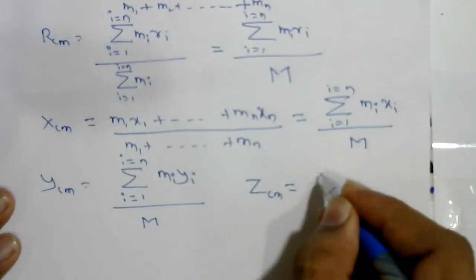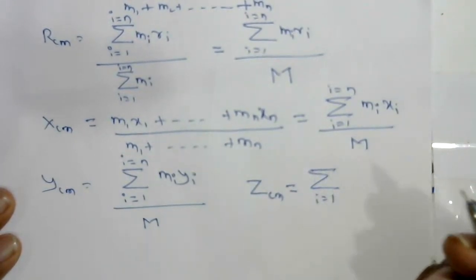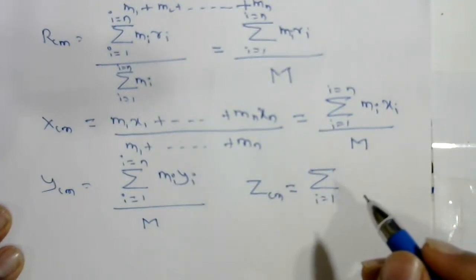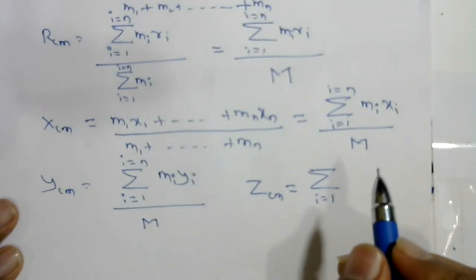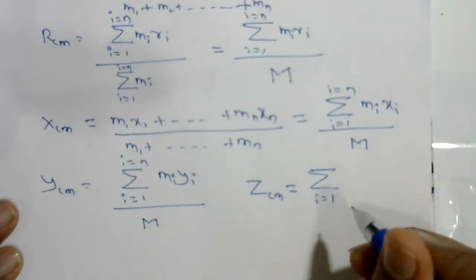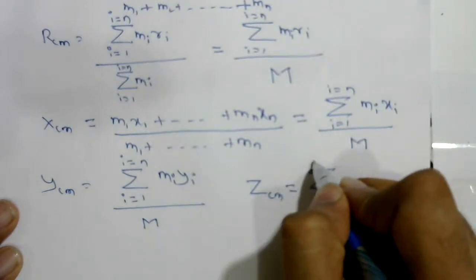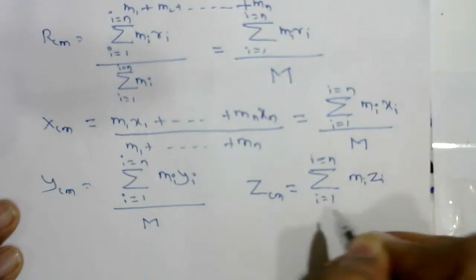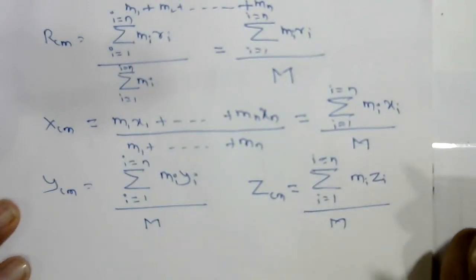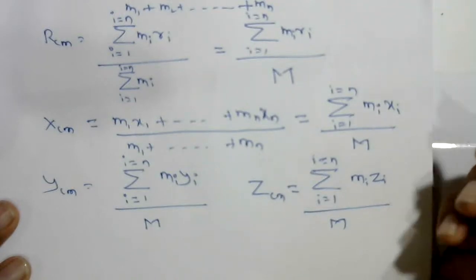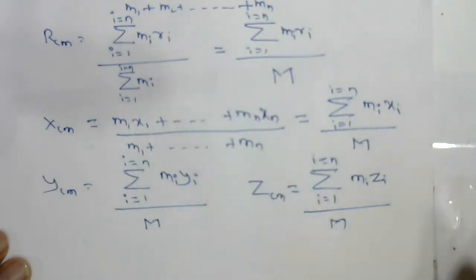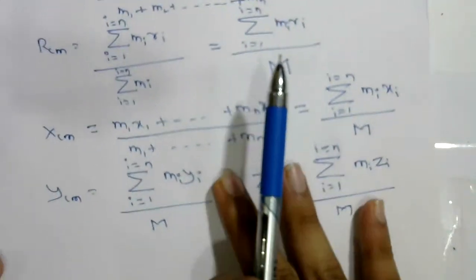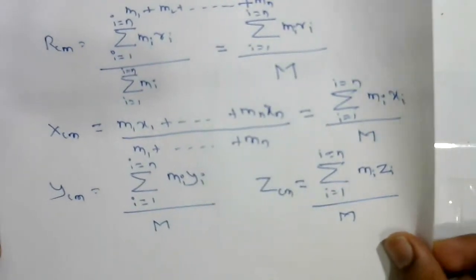zcm equal to summation of i equal to 1 to n, mi zi divided by m. When we take this zcm, if particles are lying in a space, so three coordinate system, in that case the z coordinate also will come. If the particles are lying on a plane, only two coordinates will come, that is xcm and ycm. So in space, if they are lying, three coordinates will be taken.